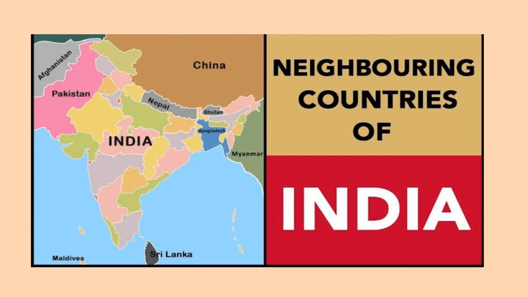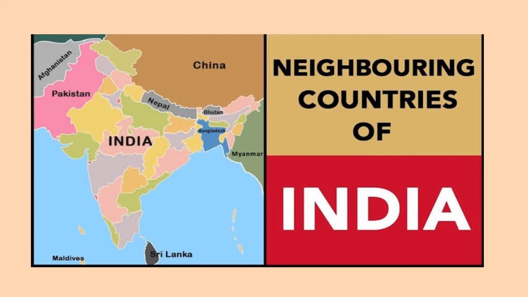See the countries. Which are the countries located on the northern border of India? Nepal, China, and Bhutan. These three countries are located in the north of India. In the east of India, Bangladesh and Myanmar, two countries, are located as the eastern borders or eastern neighbors of our country.